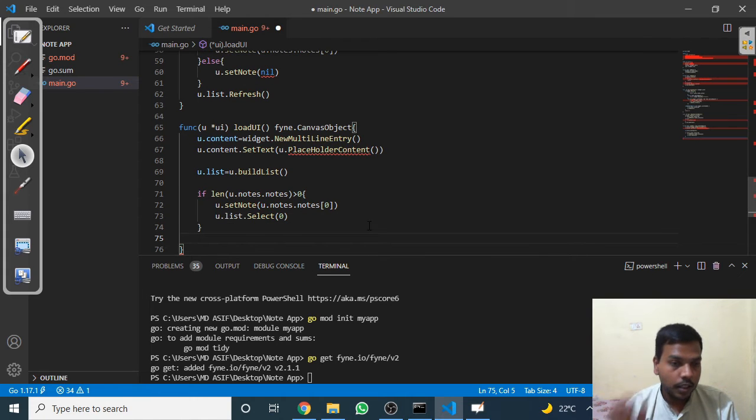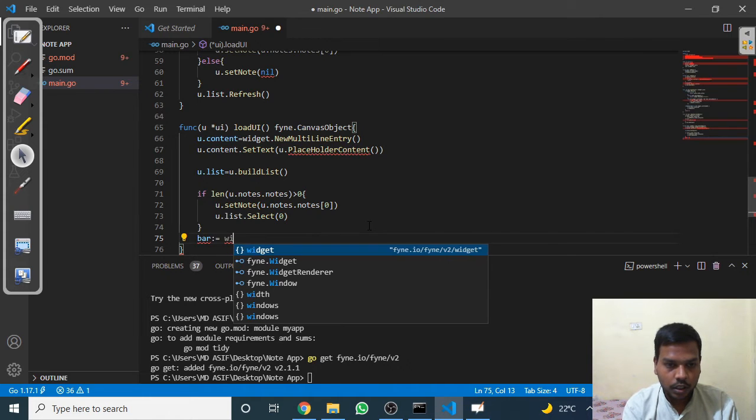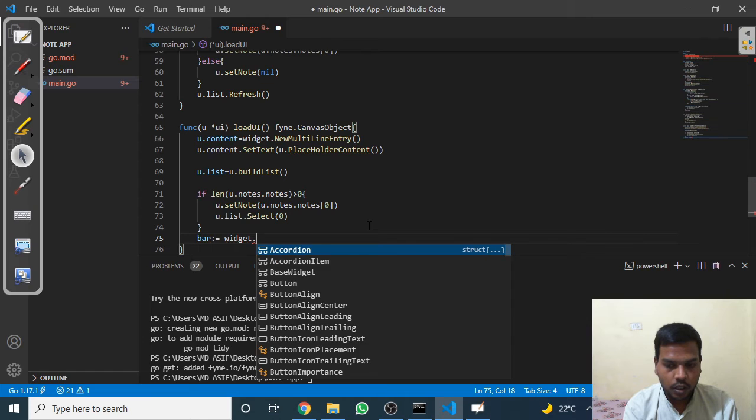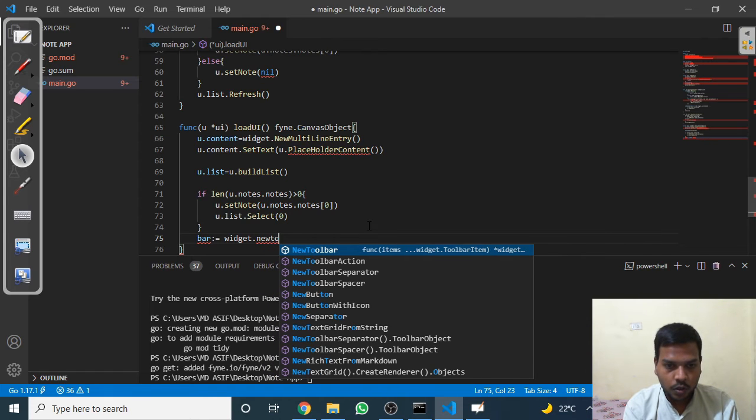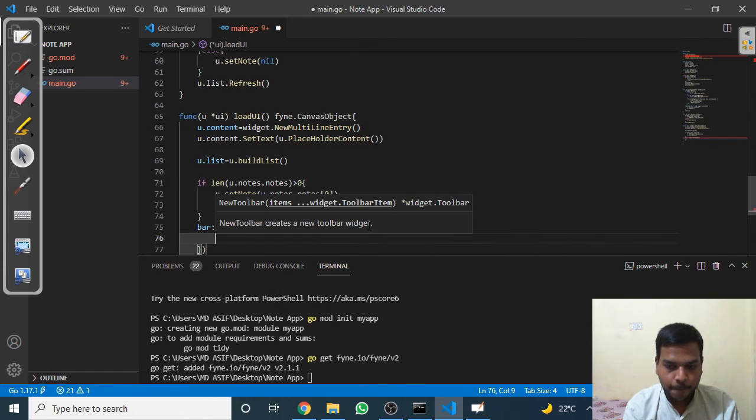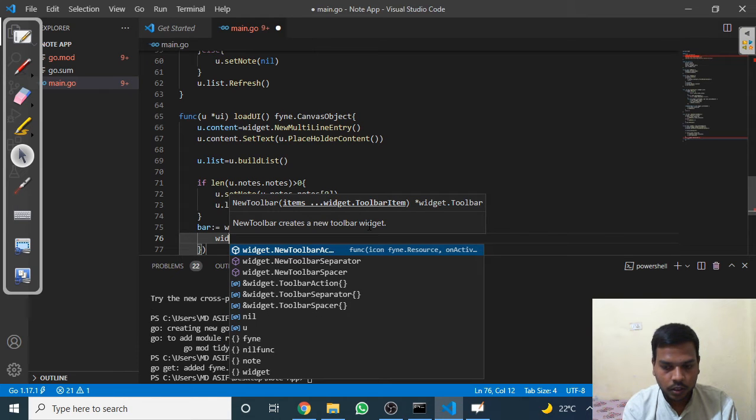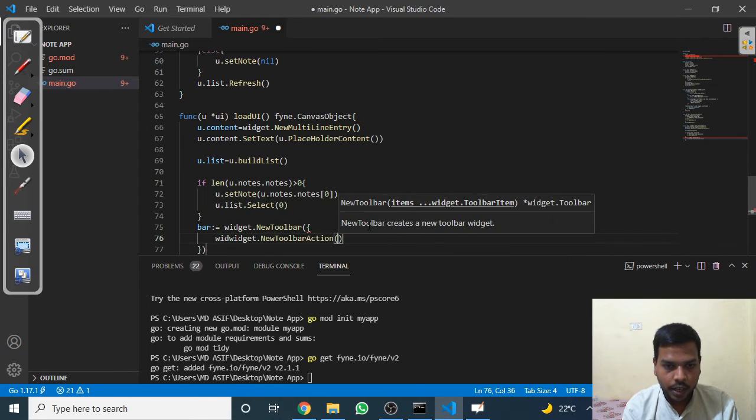Okay, also you remember that there is a bar in between, which is separating the text area and the list area. So let's create it. Widget.new toolbar and widget.new toolbar action.